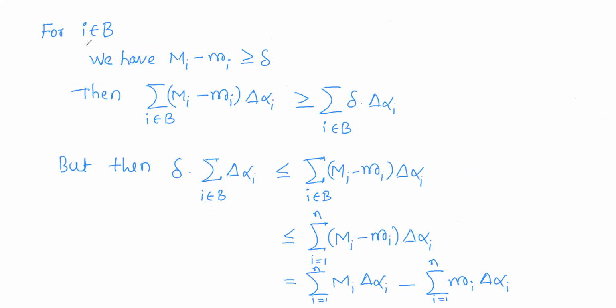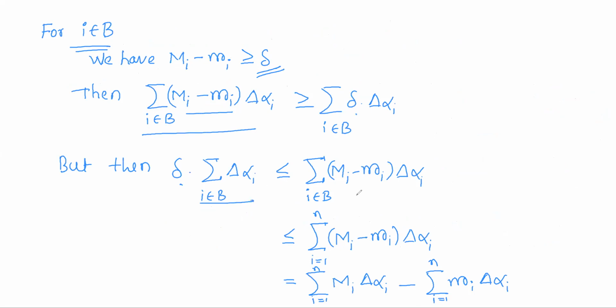Similarly, we have to do this with the indices in B also. For all indices in B, Mi minus mi is greater than or equal to delta. So if I consider the summation running over B, for each i in B this number is greater than or equal to delta, so delta we can take outside.